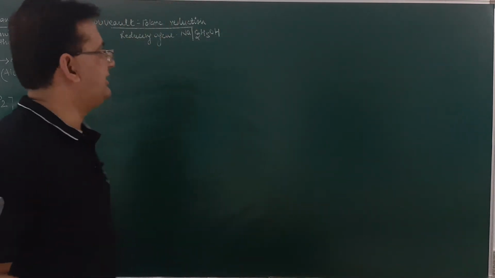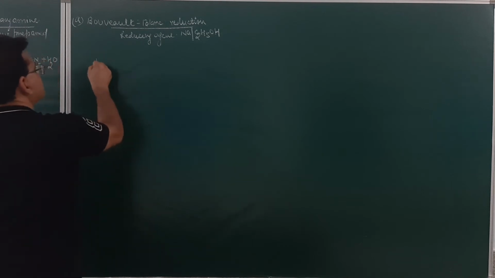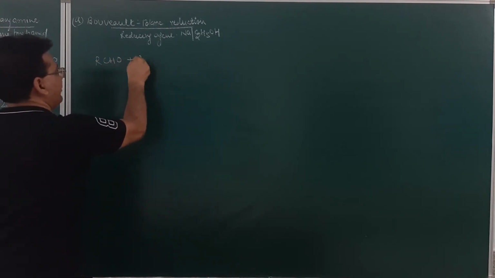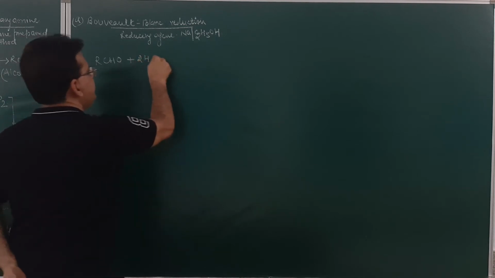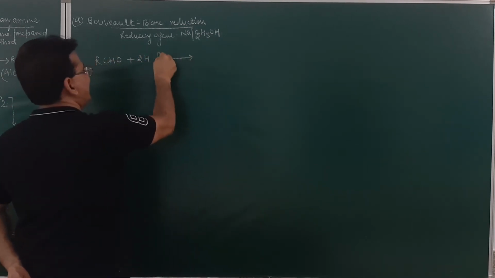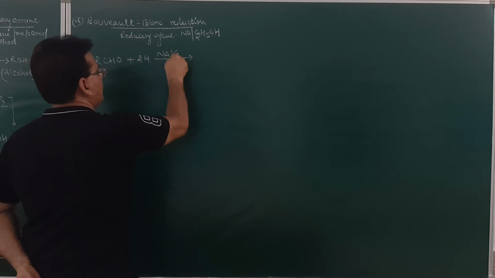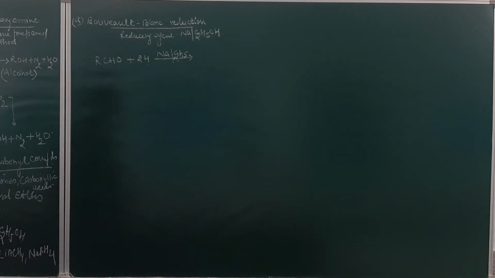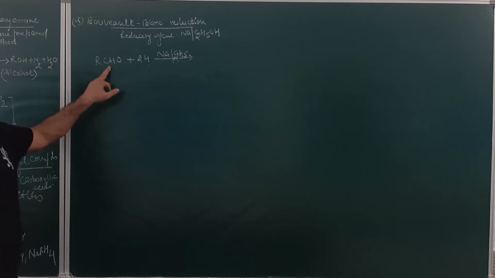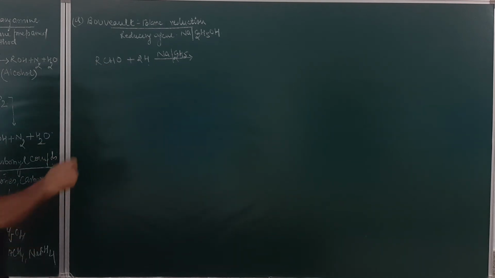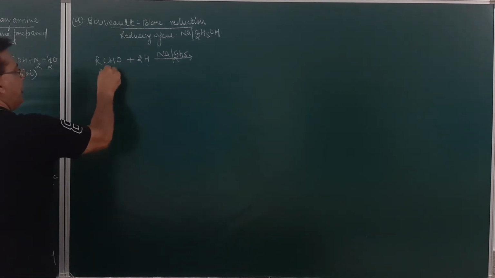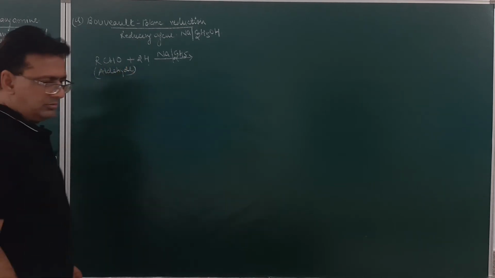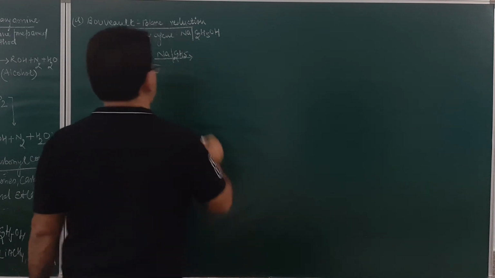If you take aldehydes, aldehydes on reduction in presence of sodium and ethyl alcohol, this nascent hydrogen will be given out, which will add to aldehyde group. Aldehydes are carbonyl groups, and addition of hydrogen is reduction. And this will result in the formation of alcohol.